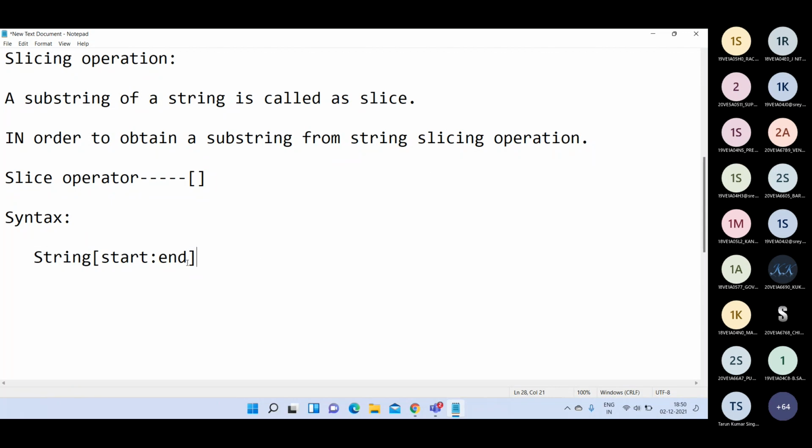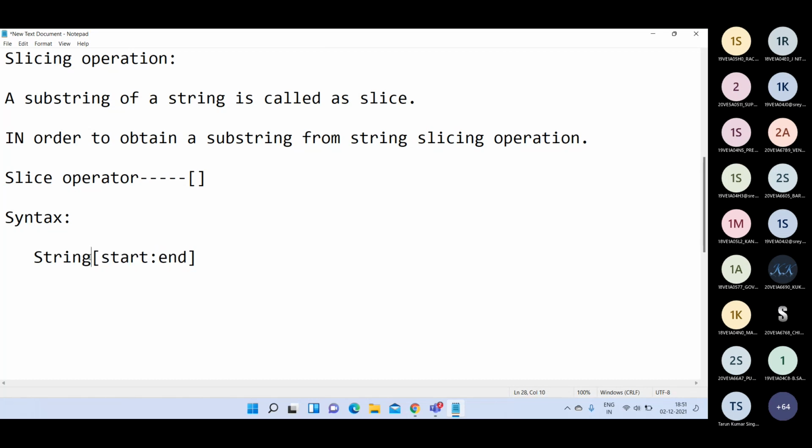This is the general syntax we follow for performing a slicing operation. The square brackets indicate the slicing operation, and in this operator we specify the starting index as well as the ending index.